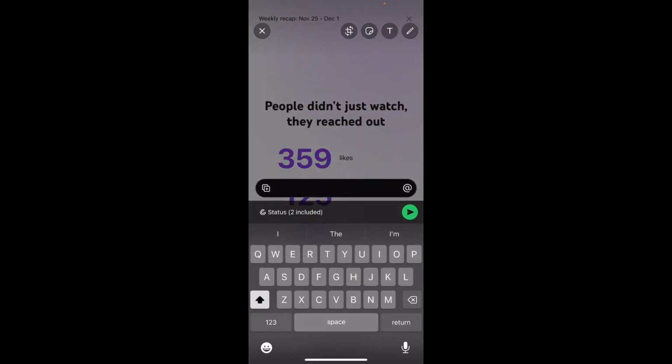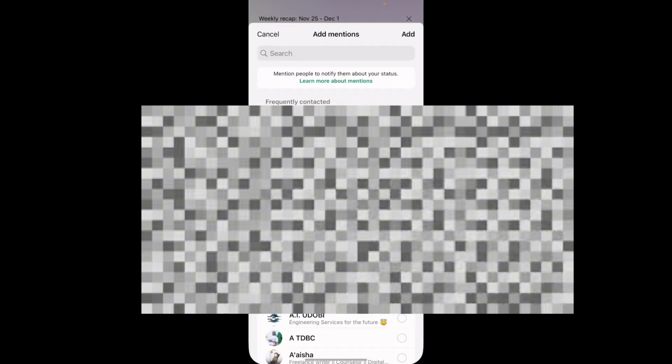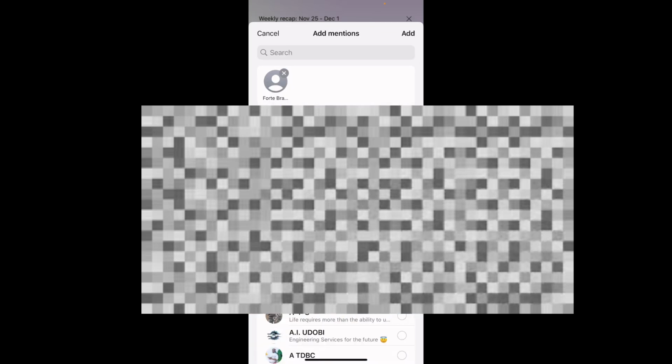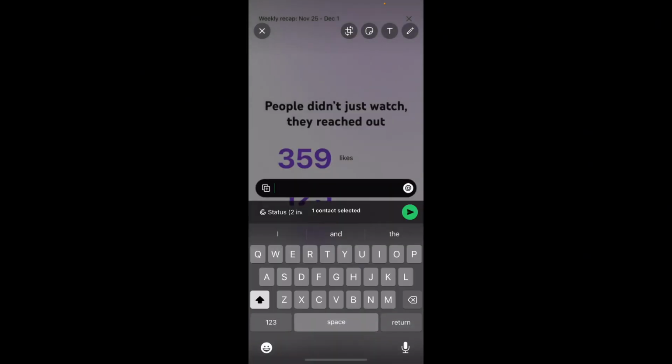So here's what you're going to see when you're about to post the image or the video. You're going to see an at sign by the right of the box where you can type. So you're going to click on that at sign and it's going to take you to your contacts. Next thing you're going to do is select the contact. I'm just going to select my business line and click on add. Now it has been selected. Now it is tagged. So I can just add, check this out, right? And the person has been tagged.